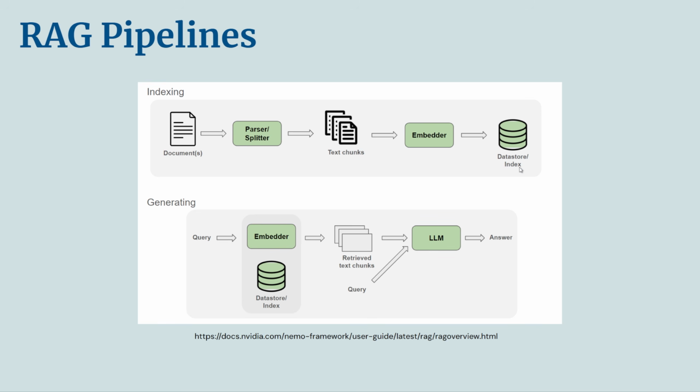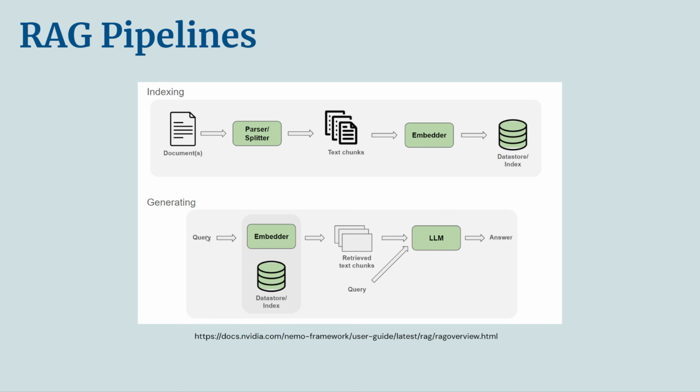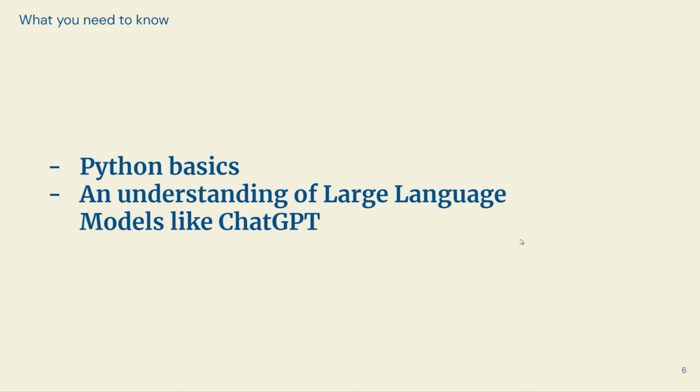So first you have the indexing pipeline, and then you have the generation pipeline. Indexing is all about ingesting and processing all the relevant documents that you'll be using to answer questions. And then generation is all about what I just described on this page, which is taking a query, getting relevant documents, providing them with the query to give an informed answer. That's it. So that's just a high level overview. Like I said, we'll go into more detail in the future, okay?